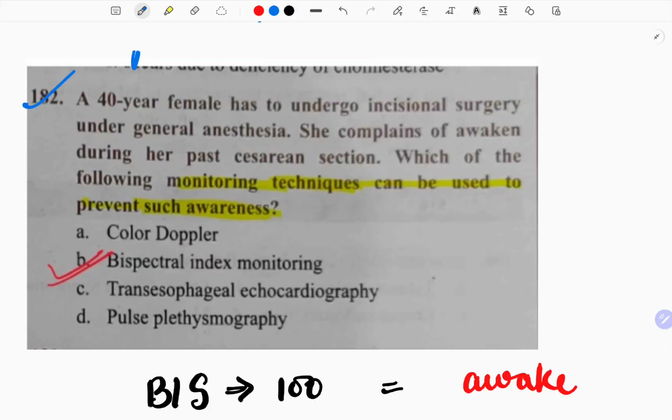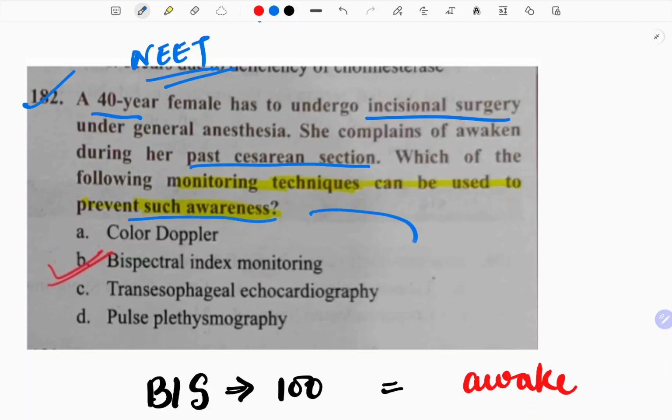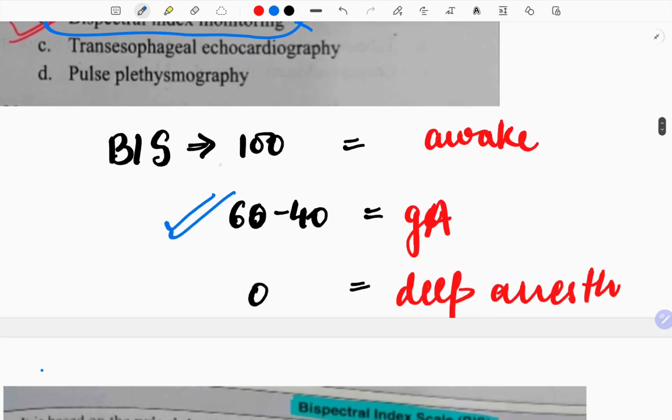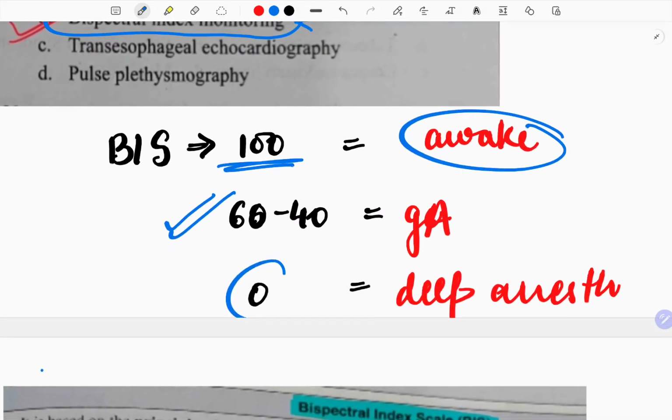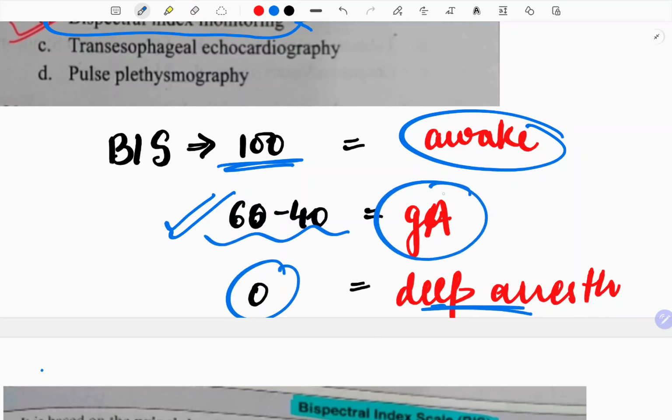Now, this question was recently repeated in the NEET. You can go and have a look. A 40-year-old female has to undergo incisional surgery under general anesthesia. She complains of being awake during her past cesarean section. Which of the following monitoring techniques can be used to prevent such awareness? So, the monitoring technique is bispectral index monitoring, and its criteria is that if it is 100 that means the patient is awake, and if it is 0 that means the patient is in deep anesthesia and coma, and if it is 60 to 40 it is general anesthesia.